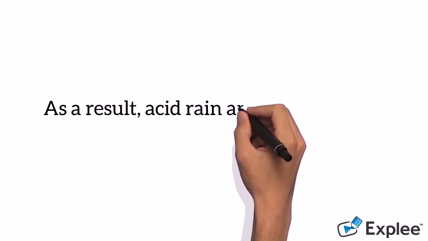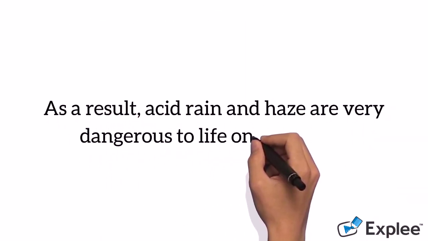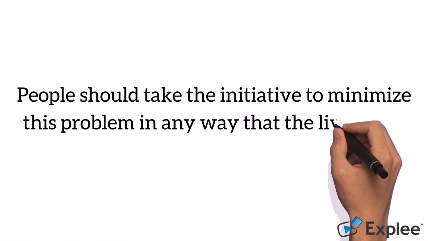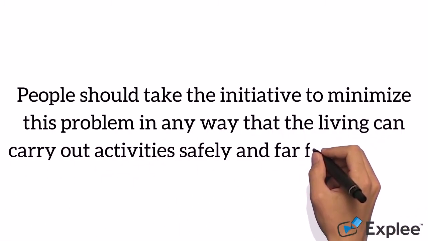Summary. As a result, acid rain and haze are very dangerous to life on this earth. People should take the initiative to minimize this problem in any way, so that the living can carry out activities safely and far from disease.